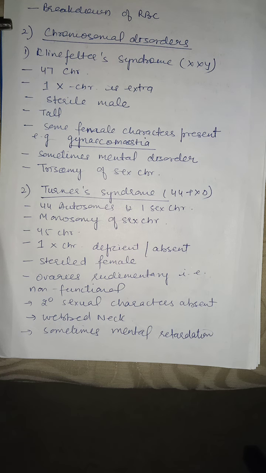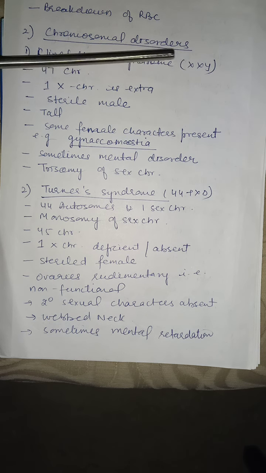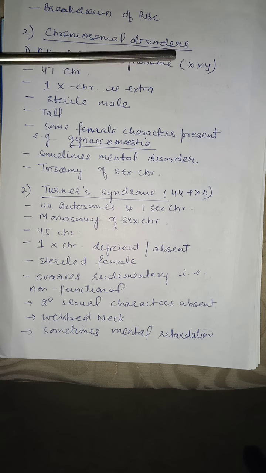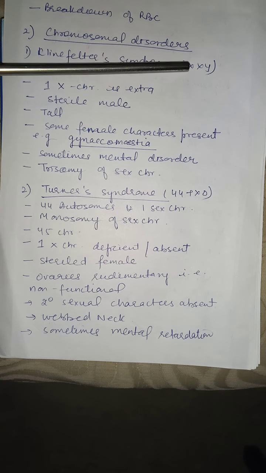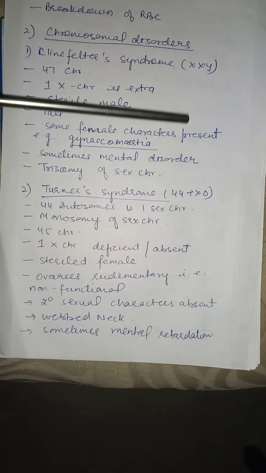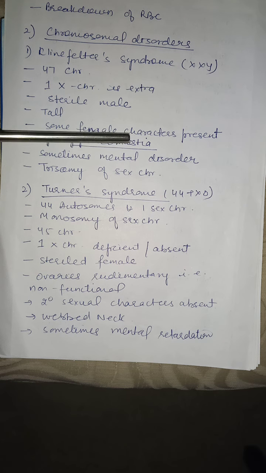In chromosomal disorders, the first disease is Klinefelter syndrome. In this, the genotype of the patient is AA plus XXY. AA means autosomes, 22 pairs of autosomes, plus sex chromosomes XXY. Instead of 2 sex chromosomes, there are 3. Due to the presence of the Y chromosome, the patient will be male but with female characters.